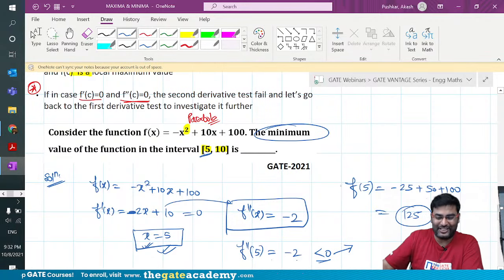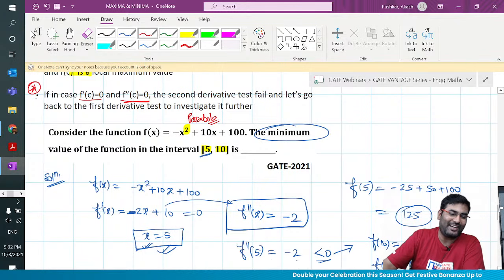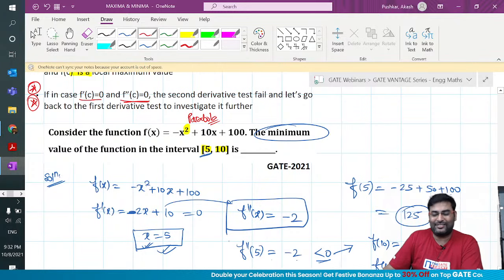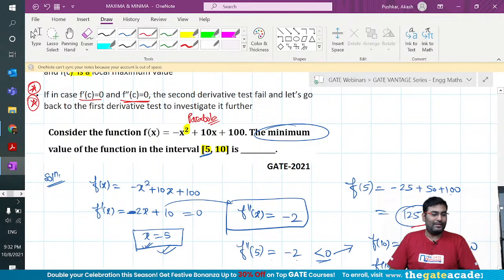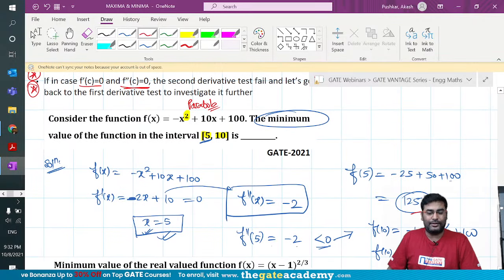It's a brilliant question, guys. Look at the other boundary point, guys. That's the catch here. Minus 100 plus 100 plus 100. So f of 10 out of these two. Come on. Amazing. Amazing question, guys. I'll put one more star. What is the minimum value, guys? 125, 100. Come on. That's what I've told. Don't miss it. The boundary point.